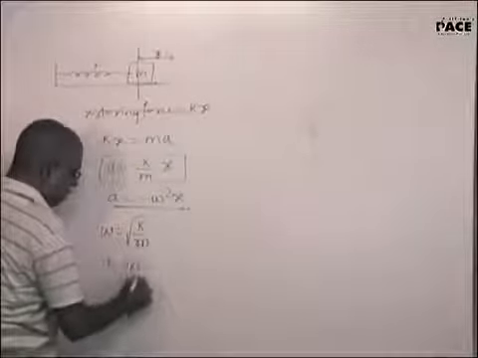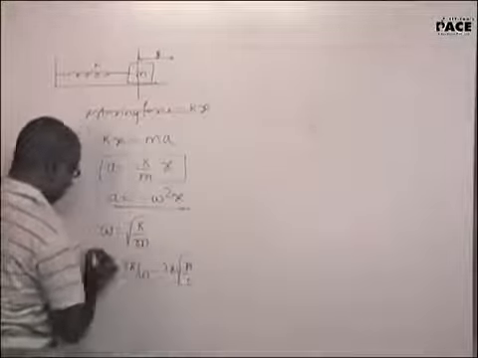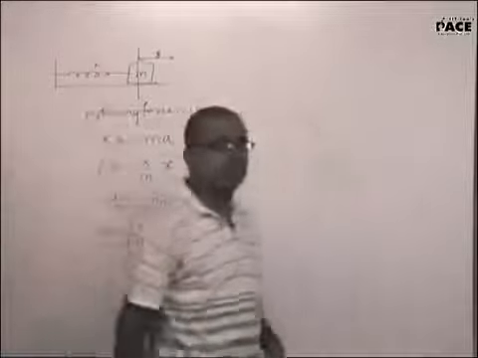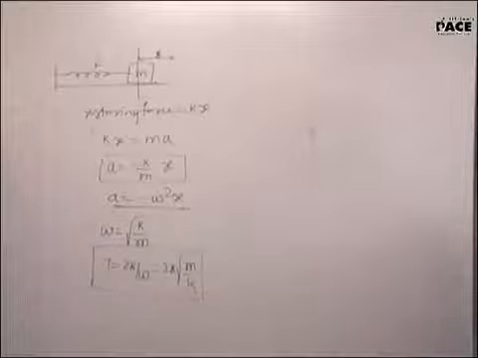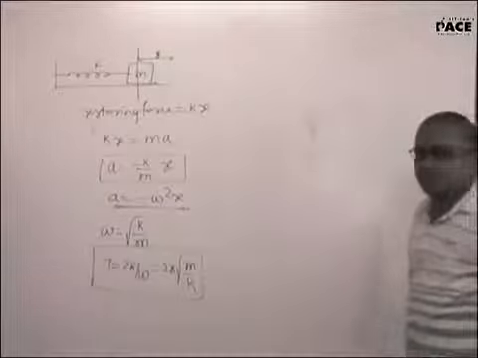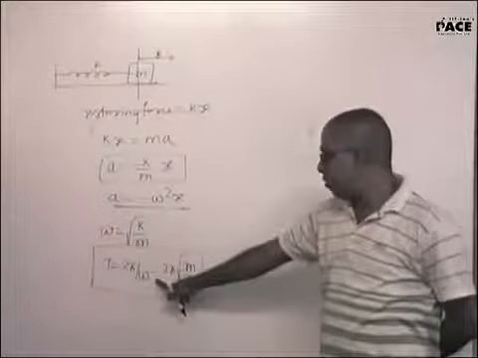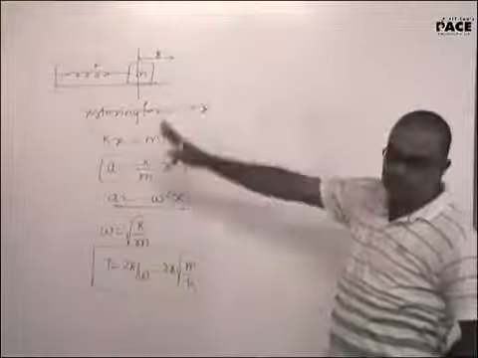Time period is 2 pi by omega. This will be 2 pi root over of M by K. So the time period of oscillation of a spring mass system is 2 pi root over of M by K. Right? T is equal to 2 pi by omega, 2 pi under root M by K. This will be the time period.